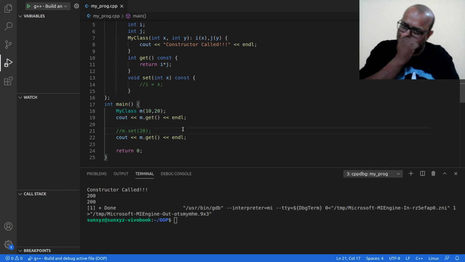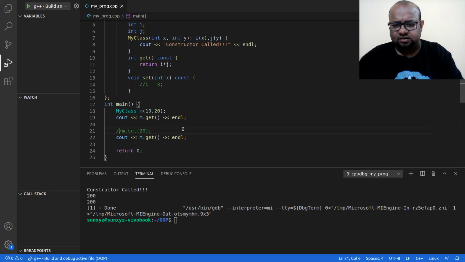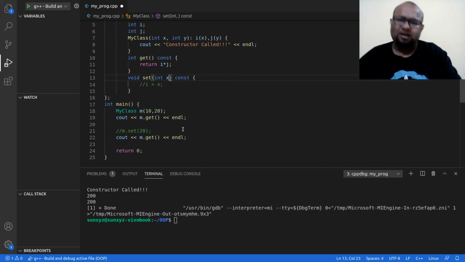Alright, now let me take two parameters in set. Okay, let me keep it as one parameter. Let me do one thing. Let me try to set the value of I equal to x.